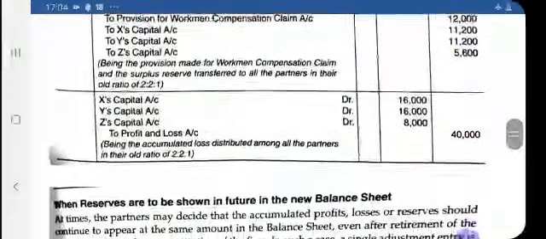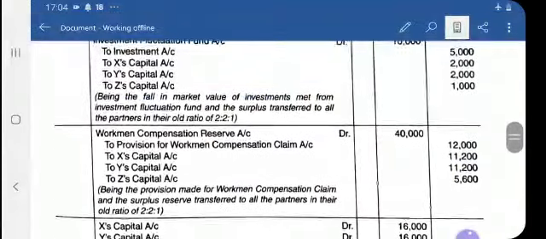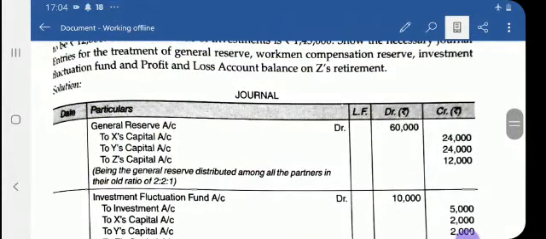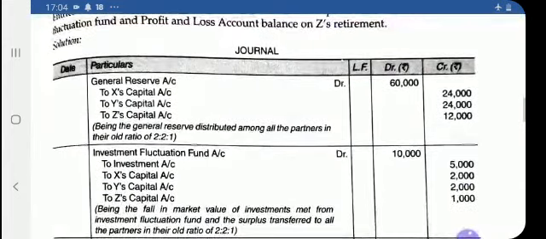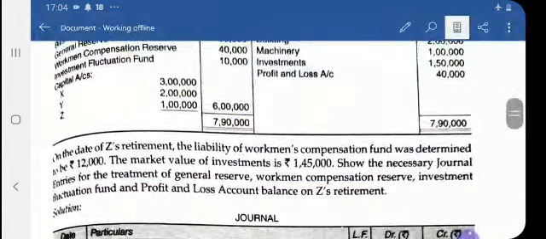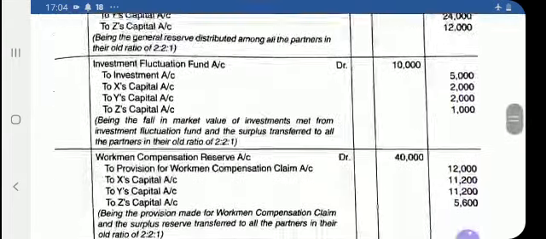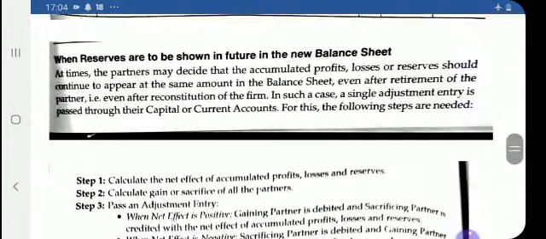See, this is one of the cases. Suppose the remaining partners don't want to disturb the books of account and just want to continue, because after this entry these items will no more appear in the new balance sheet, as they are already distributed. And suppose the remaining partners decide to continue with these items, and they don't want to disturb these reserve balances, meaning in the future these items will also appear in the new balance sheet, then what adjustments are needed? Let us discuss that case. What is the topic?